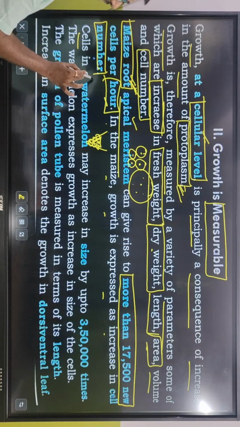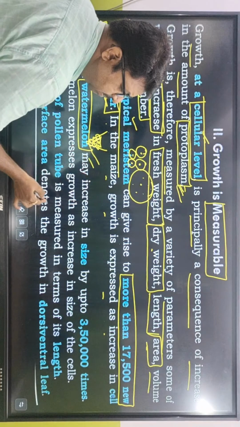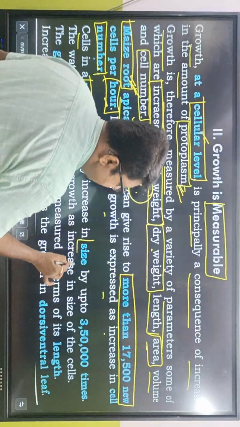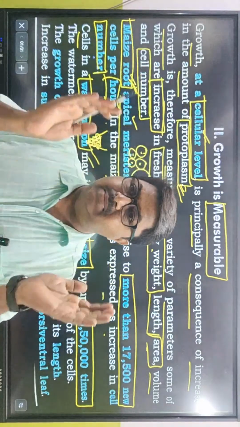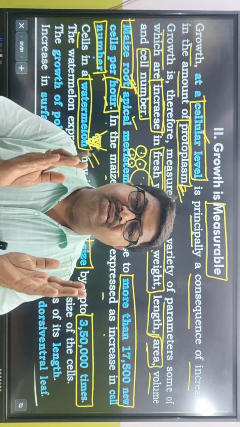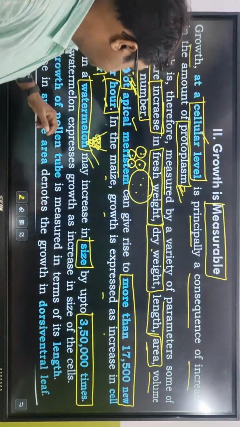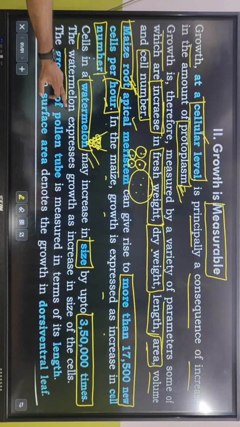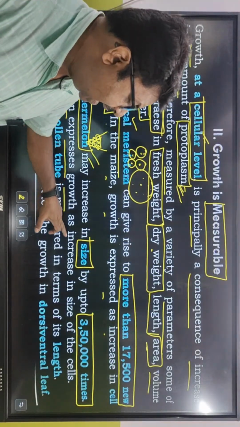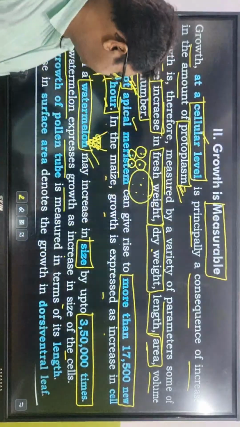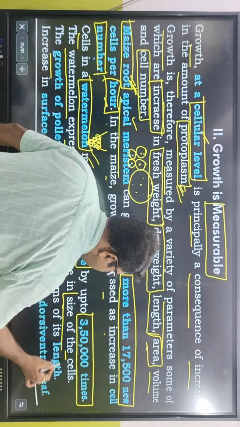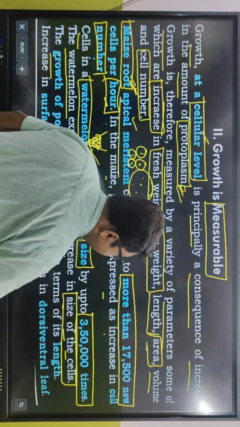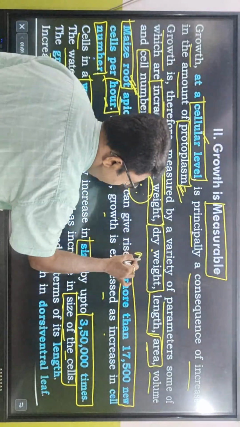Cells in a watermelon may increase in size by up to 350,000 times. The cell size, that is the protoplasm, can increase up to 350,000 times. It's huge. The watermelon expresses growth as increase in size of the cells. So here in watermelon, we are talking about the size of the cell increasing, and over here the number of cells increasing.